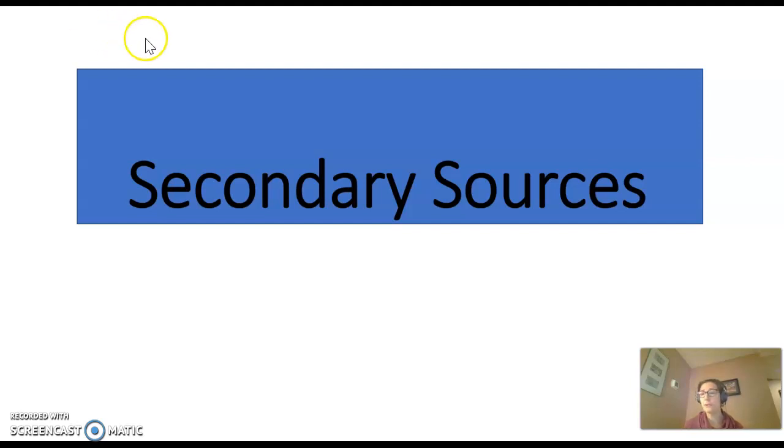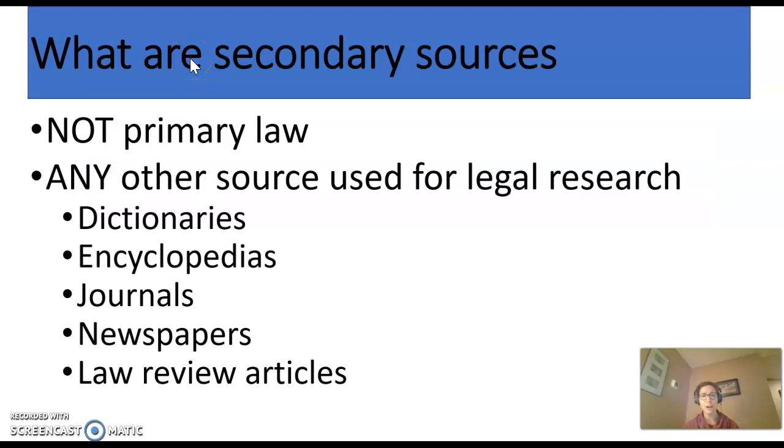So the first thing I just want to remind everybody of is that when we talk about going into the law library, whether physical or virtual, there are a lot of books and resources at our fingertips. And every source that is written by the government, remember, those are our primary sources. So those are the cases and the statutes. You're reading the words of the judges and of the legislature. But there's a whole body of other sources waiting for us in the law library that are not written by the government. They're written by lawyers and judges. And we call that entire universe of sources secondary sources.